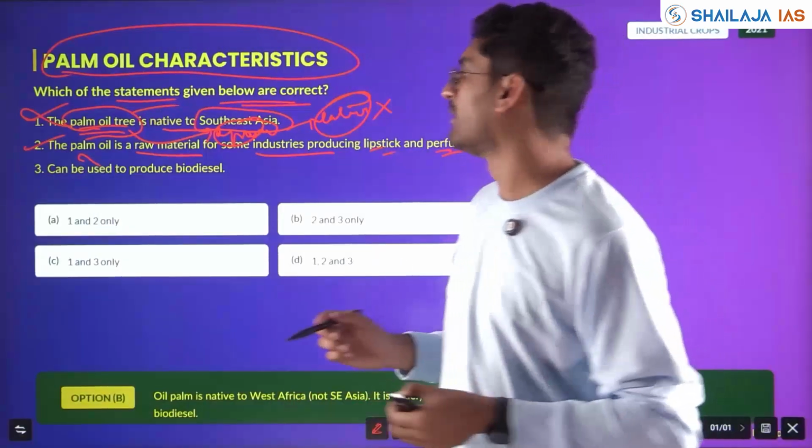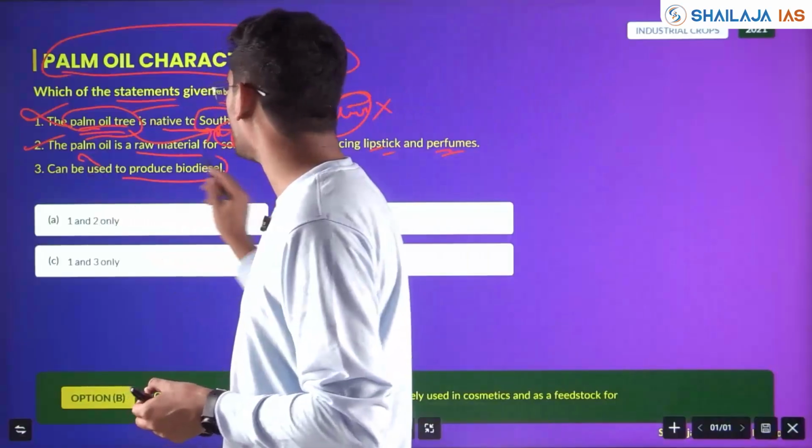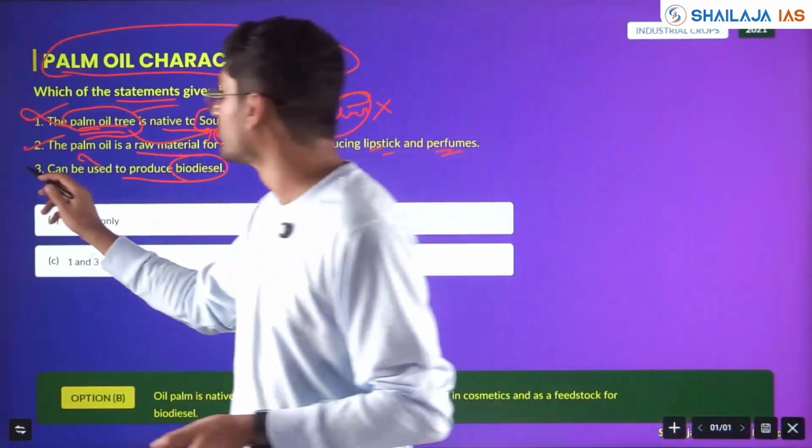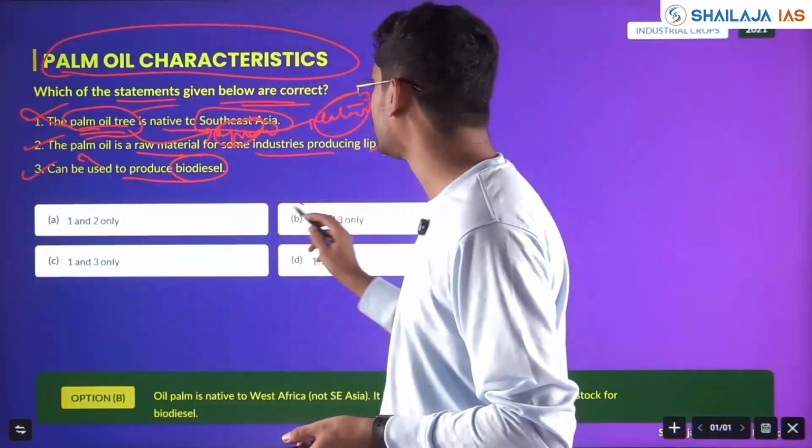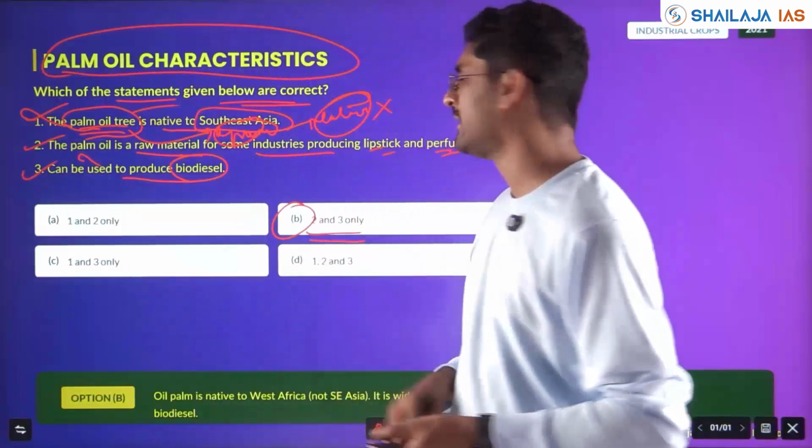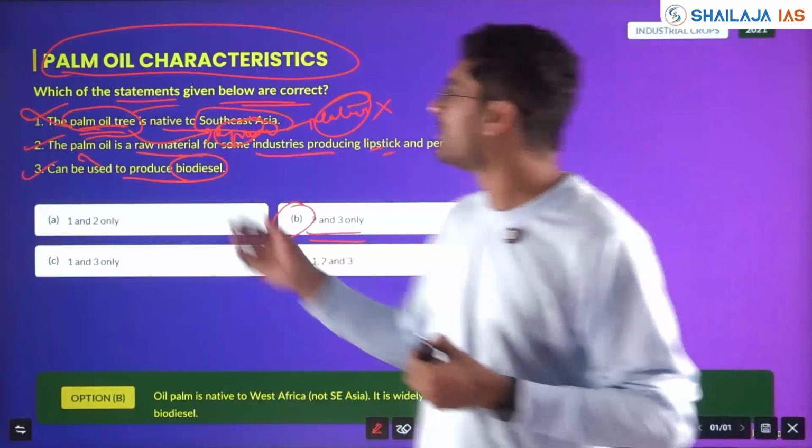Okay, emulsifier it will be used. It can be used to produce biodiesel. Yes, palm oil can be used. So 2 pairs are correct, 2 and 3. 2 and 3. Yes, you should use some logical sense.